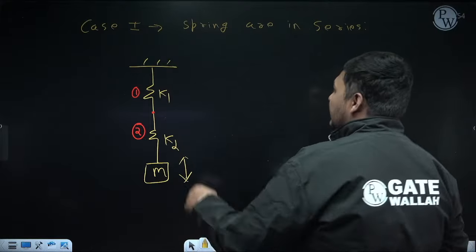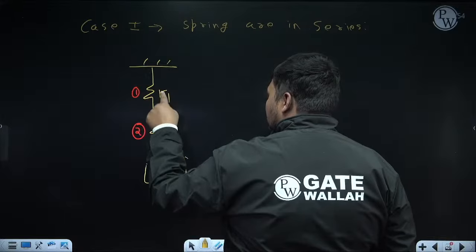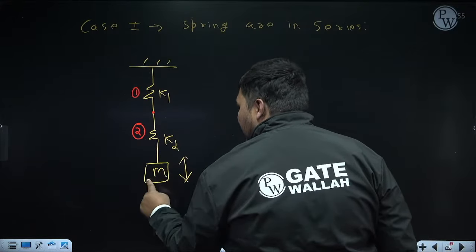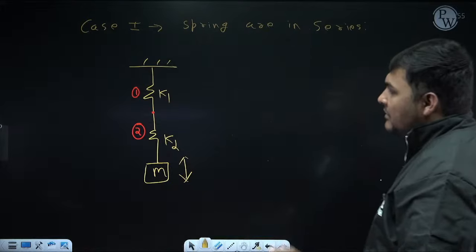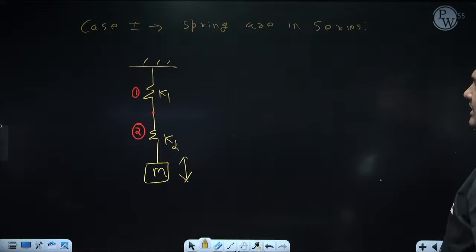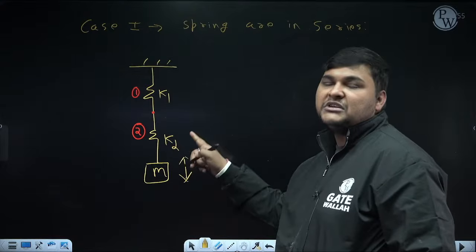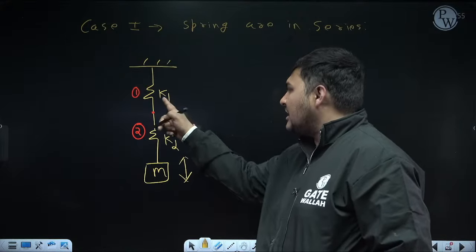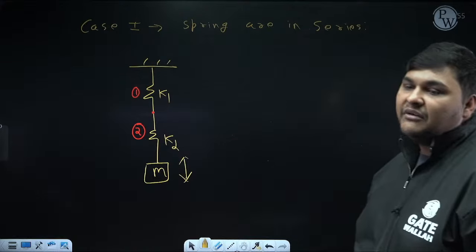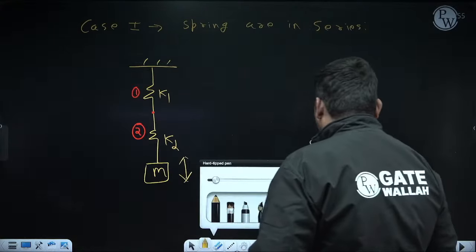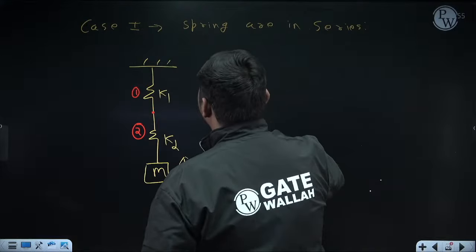In series arrangement, you will calculate the deflection of this spring and the deflection of this spring. If you add them, you will get the total deflection of this mass. But through this diagram, remember: if the spring is directly attached to the mass, the mass is vibrating in the direction in which the spring is aligned, and it has an end-to-end connection like this, they will be in series. I am not going into the derivation. What is the formula to calculate equivalent stiffness?